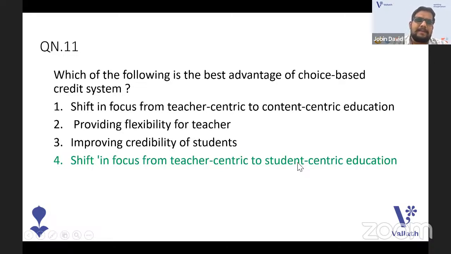Whenever I have NET Paper One revisions also, we'll tell that when we have teaching aptitude questions, read it twice or thrice, you will get the answer, because it is as simple as that. In Paper One itself, if you study the concepts and revise all those maths and data interpretation, you can gain a lot of confidence from that. It's just a matter of time. Revision matters. Okay. The next question.